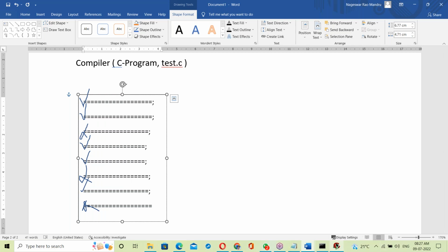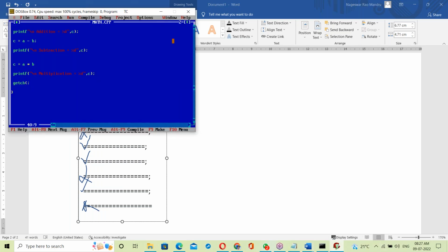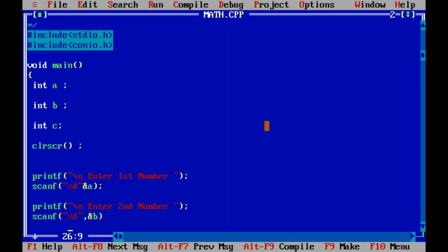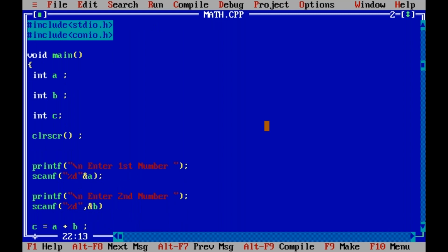That's it here. Now let us correct all the errors. See here, these errors. Let us correct all the errors. First the semicolon here. Next the bracket here. Next the comma. Next.